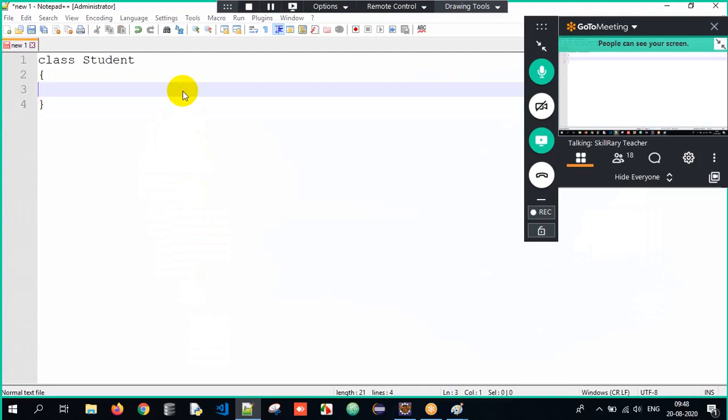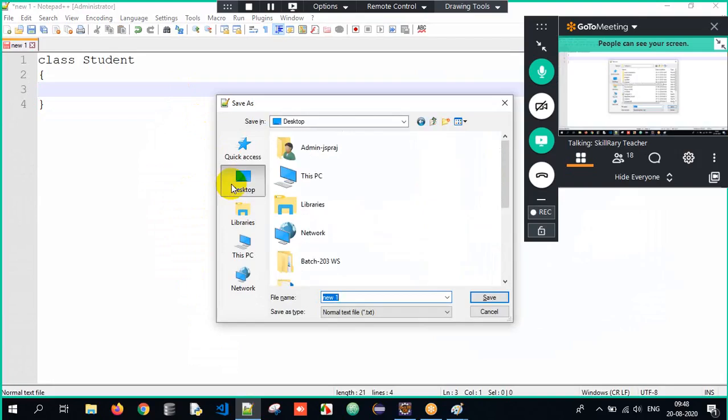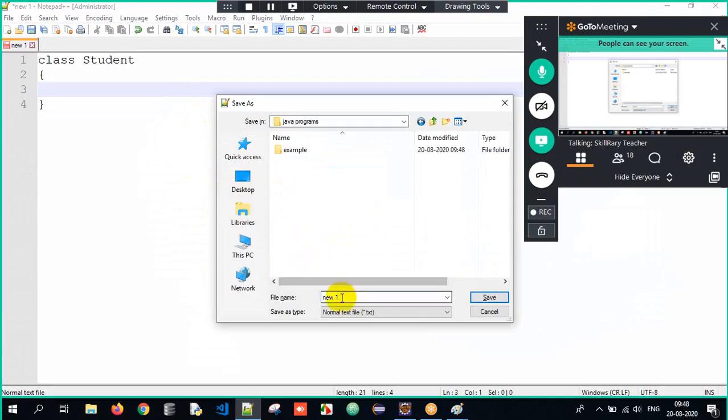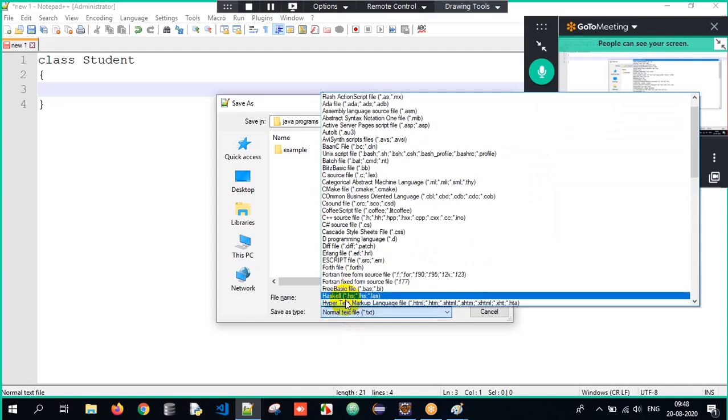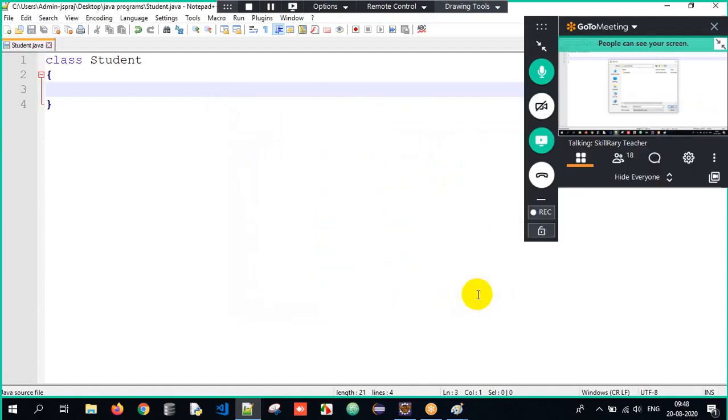Now I have a class called Student, right? I need to save it. Control S, on the desktop. I have a folder, Java programs. I open that. Inside that folder, the class name and file name should be the same, .java, and in save as type we are supposed to write all files and tell save. So you have saved your Java program successfully.